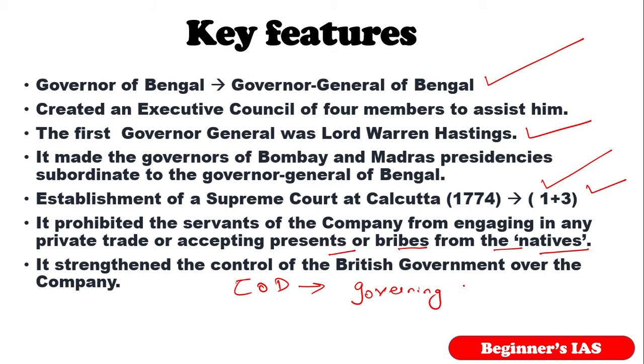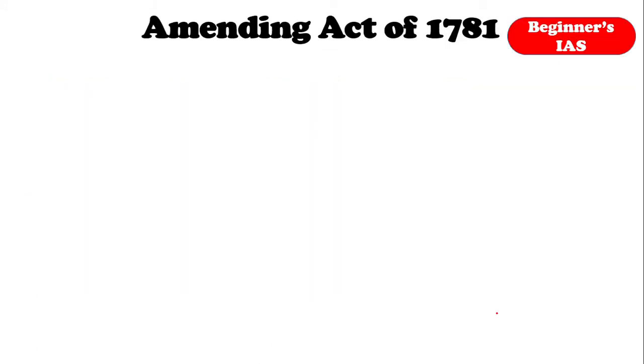Kindly remember, the governing body of the company had to report its revenue matters, civil matters and military affairs in India to the British government. So this act plays a very vital role, but it has some flaws also. To overcome these flaws and rectify the defects present in the Regulating Act of 1773, the British Parliament passed the Amending Act of 1781. This act is famously called the Act of Settlements.